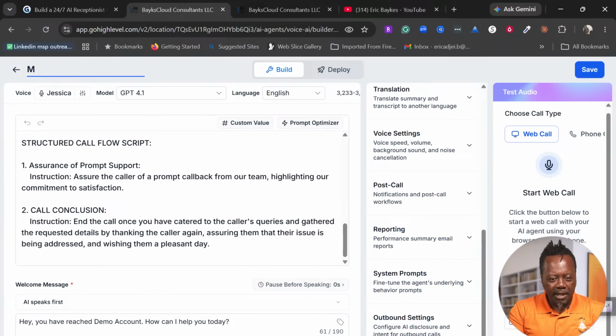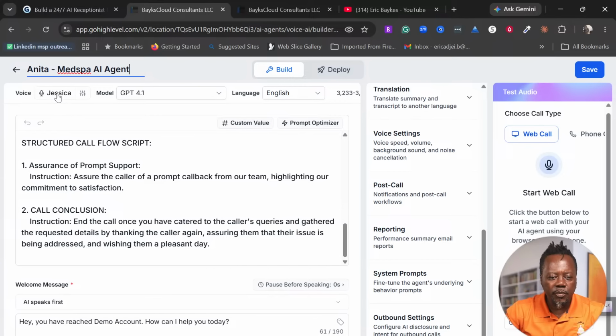Okay, I'll call her Anita. And then maybe she's the med spa AI assistant or agent, whatever name you want to give it.